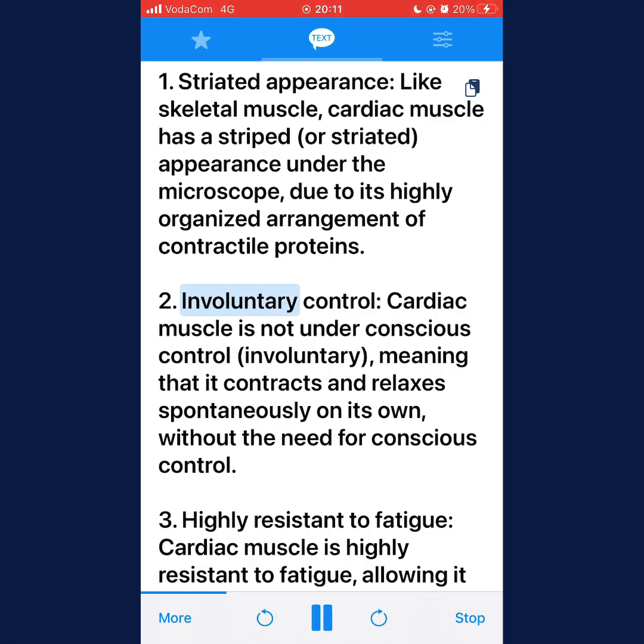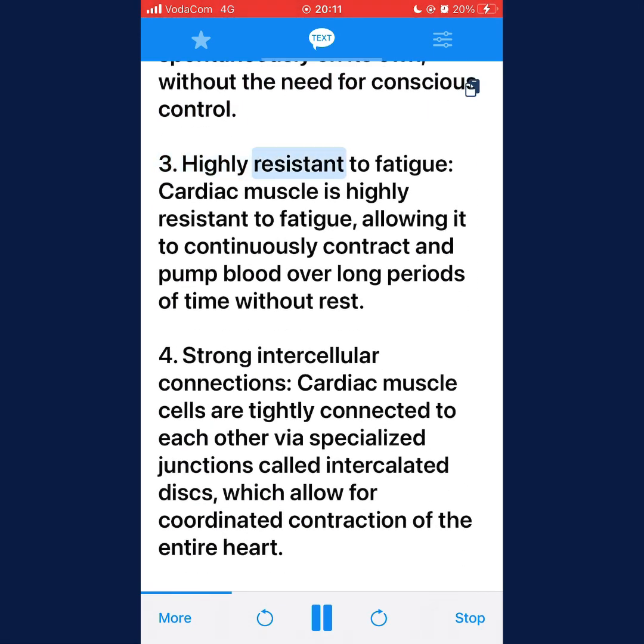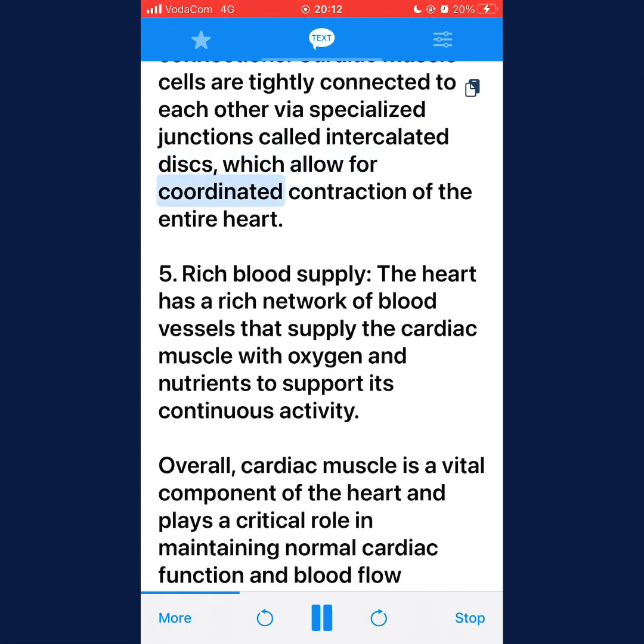2. Involuntary control. Cardiac muscle is not under conscious control and voluntary, meaning that it contracts and relaxes spontaneously on its own, without the need for conscious control. 3. Highly resistant to fatigue. Cardiac muscle is highly resistant to fatigue, allowing it to continuously contract and pump blood over long periods of time without rest. 4. Strong intercellular connections. Cardiac muscle cells are tightly connected to each other via specialized junctions called intercalated discs, which allow for coordinated contraction of the entire heart.